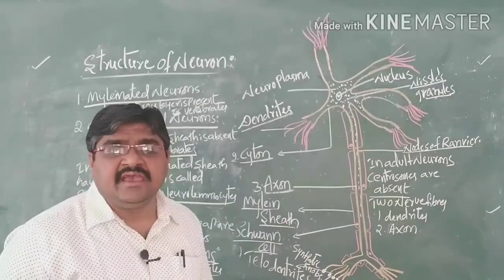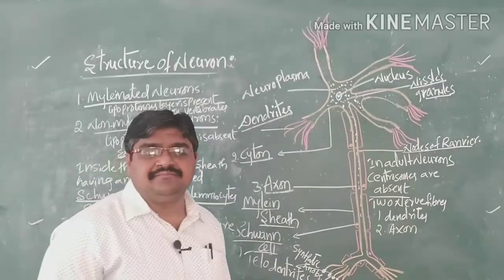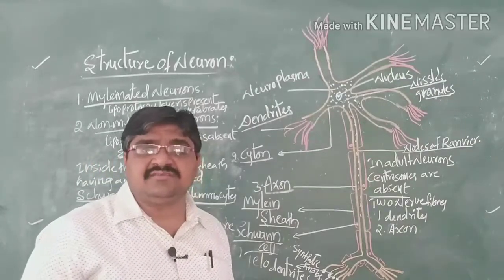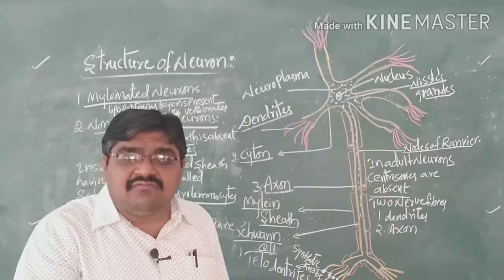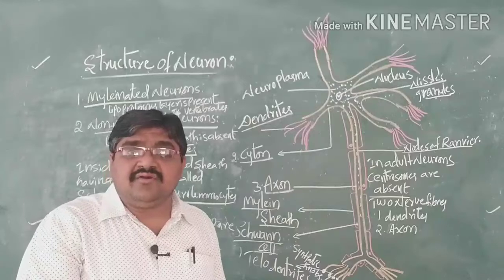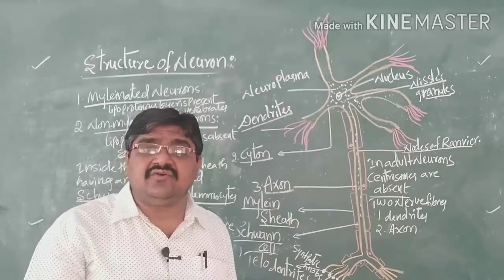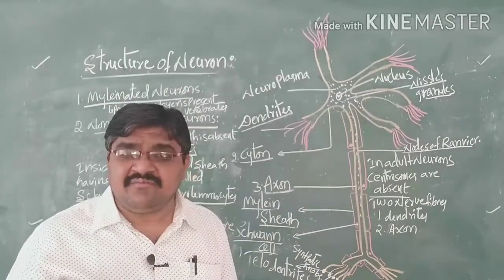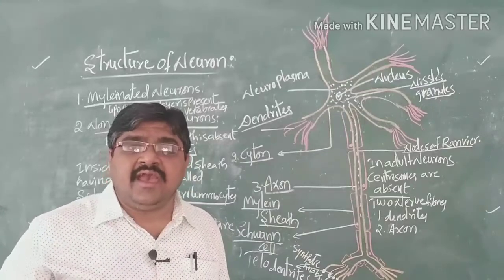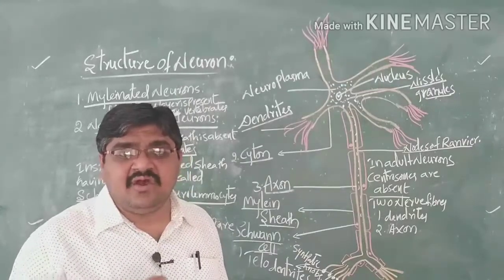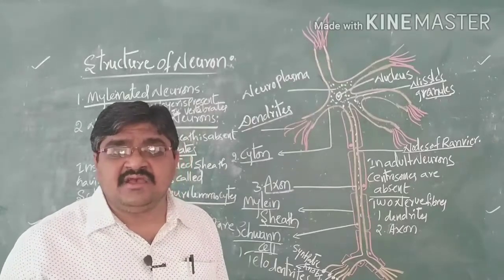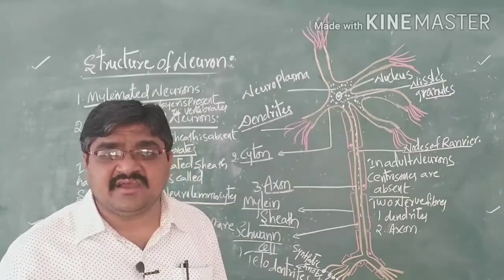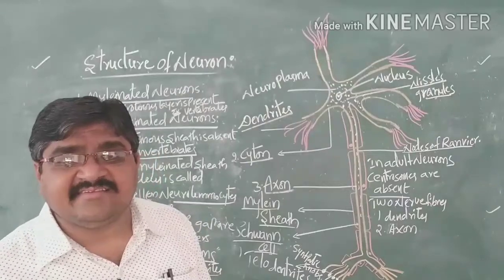So here information is passing from one neuron to another neuron. From the dendrites of one neuron and the telodendrites of another neuron, the information passes through a process. That process we call a synapse.